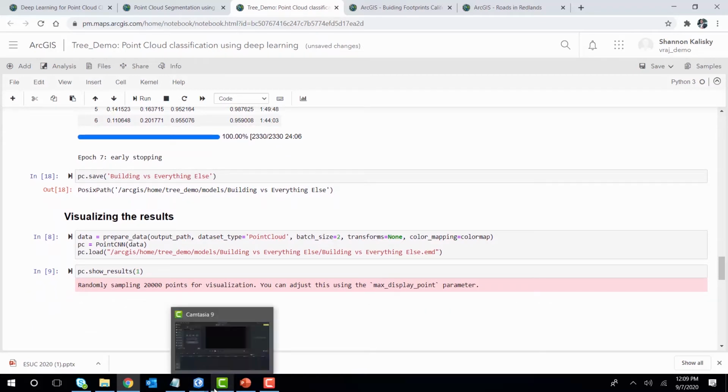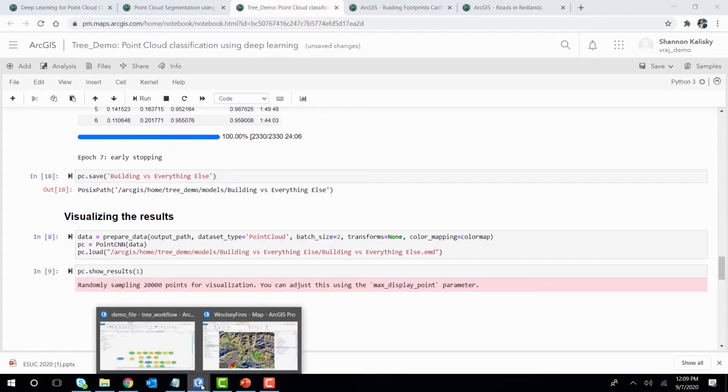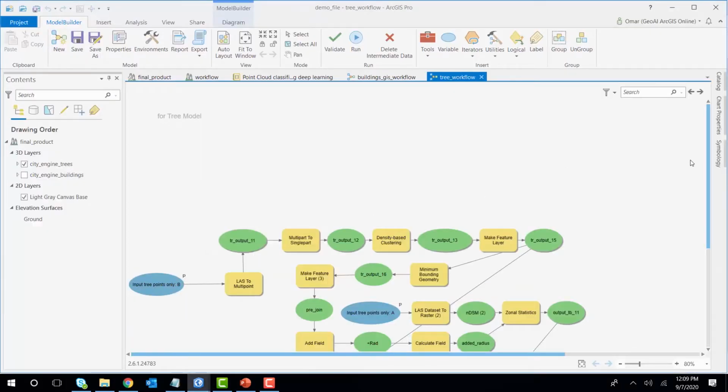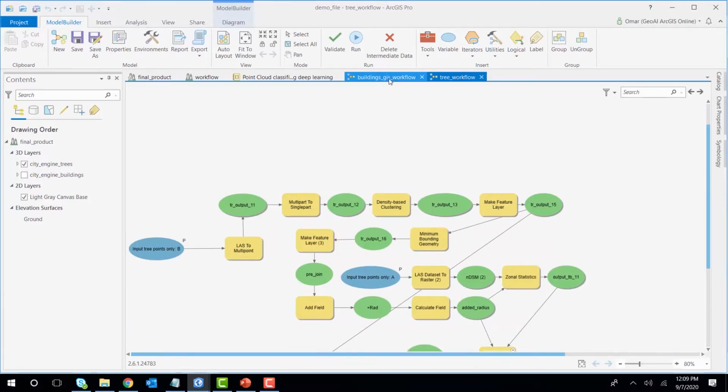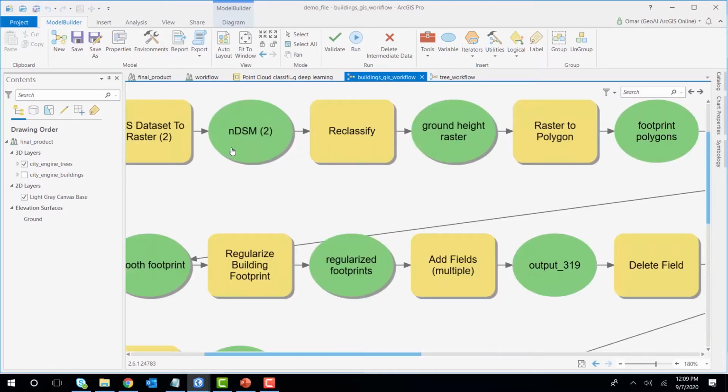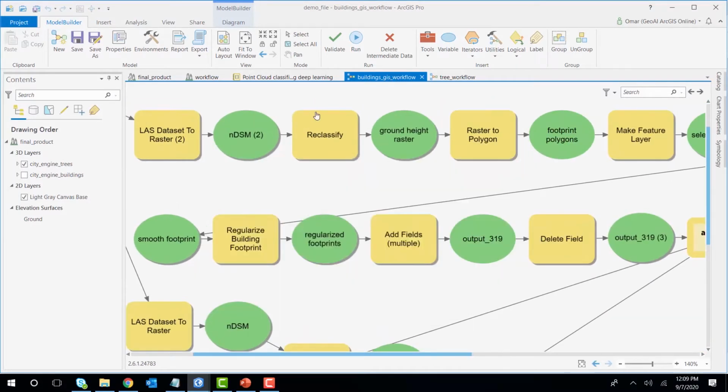So the results from the deep learning are good, but we want to use some post-processing tools in ArcGIS to help make them better. So these are examples of the post-processing techniques we're using with the buildings. We are converting the last to raster, reclassify, raster to polygons, make feature layer. At some point, we're using the regularized building footprints. The bottom line is we're trying to take the output from the deep learning to detect the building footprint.